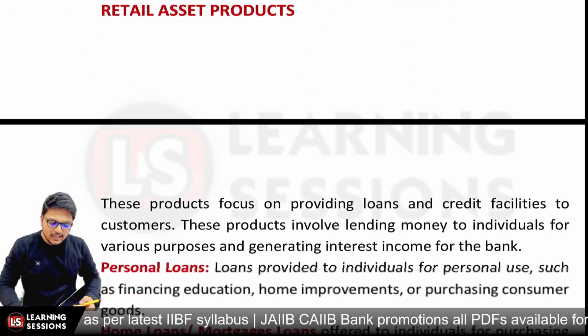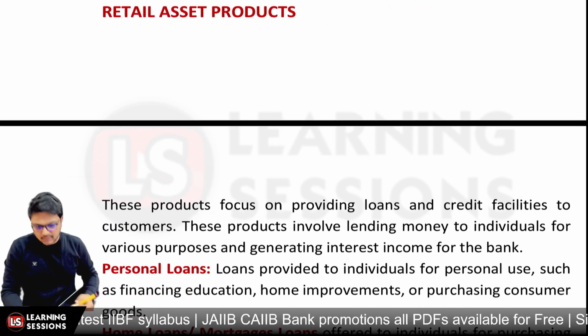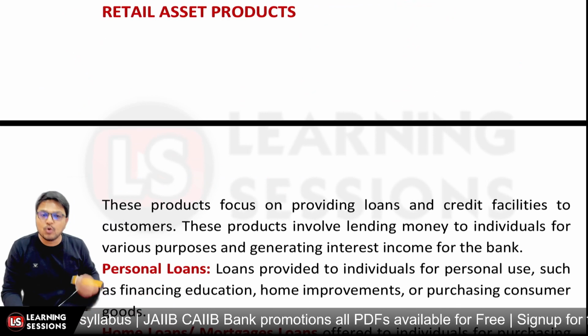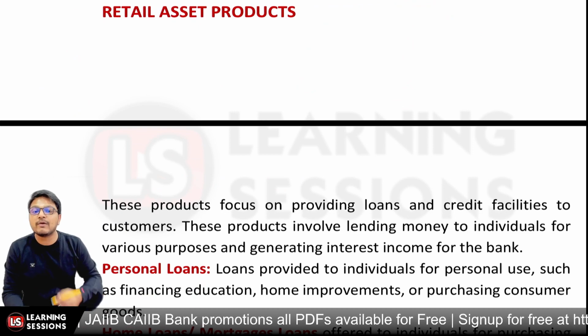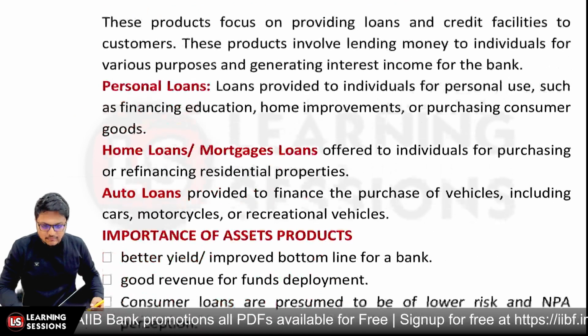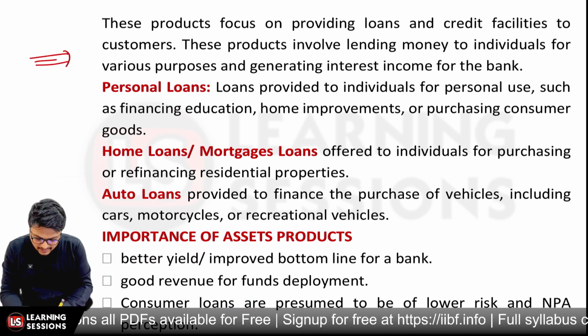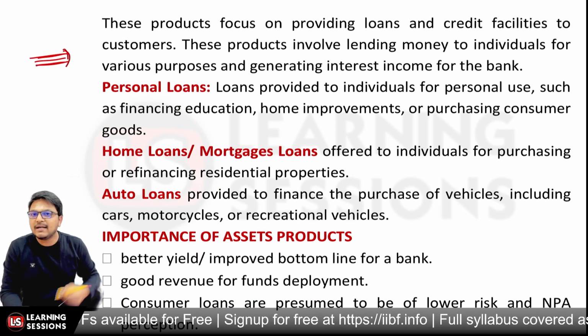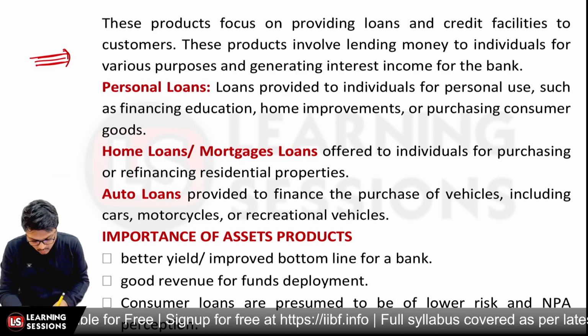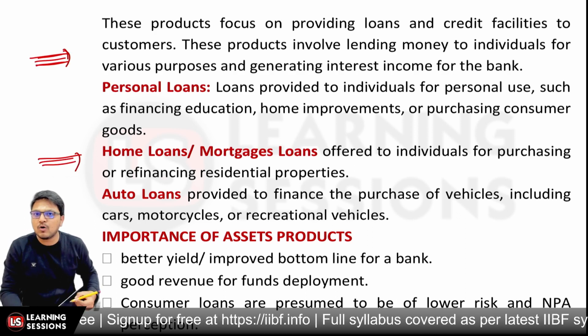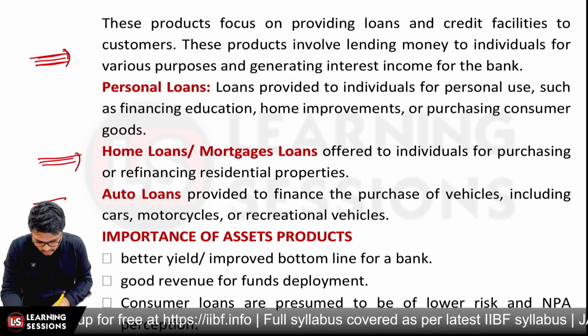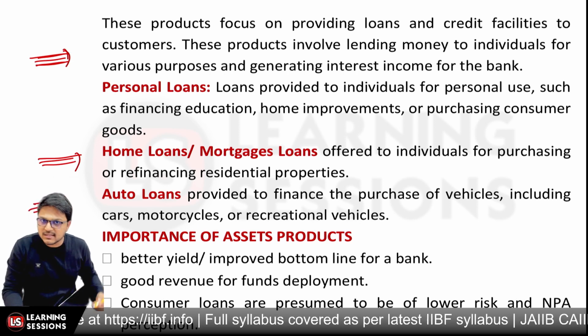Now after that, it's related to retail asset products. When we are talking about the asset products, we are going to talk about the different types of loans or credit facilities which are provided to the customers. It can be in the form of a personal loan, where for personal usage you are lending to a person. It can be a home loan for home development or construction. It can be an auto loan for car, motorcycle, two-wheelers, three-wheelers, etc.